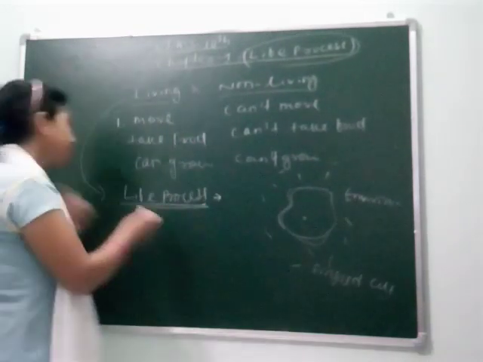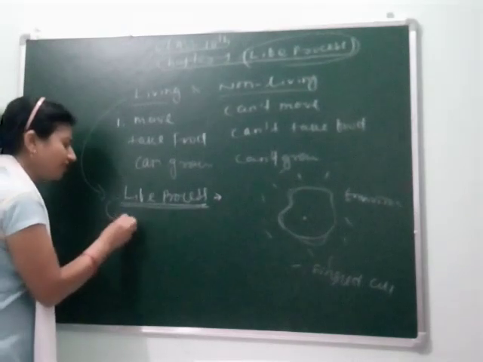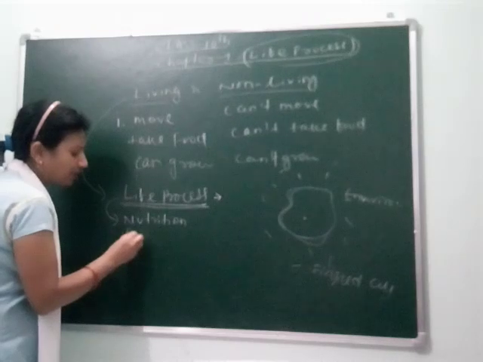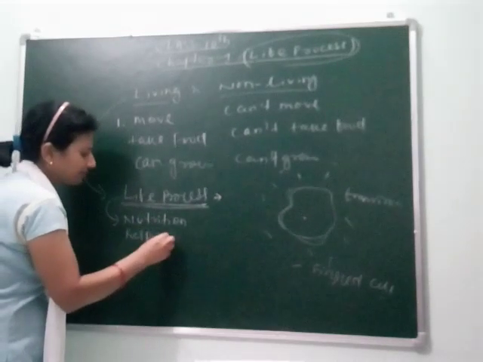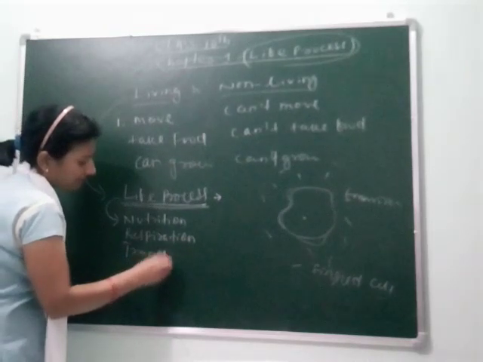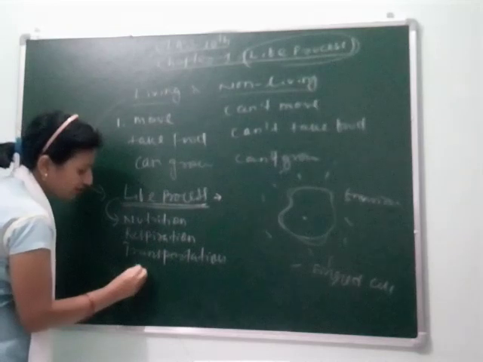So students, simply we can define that life process is the combination of nutrition, then after nutrition respiration, then transportation, and the last one is excretion.